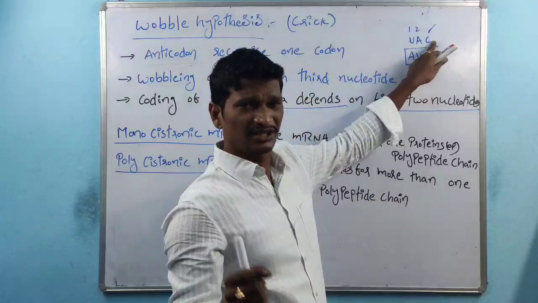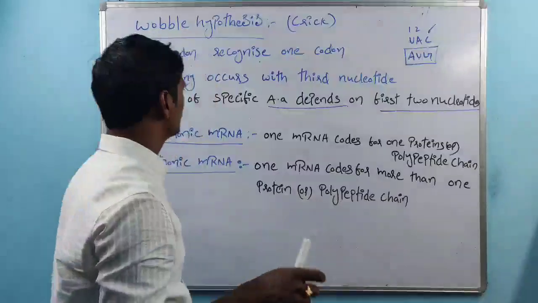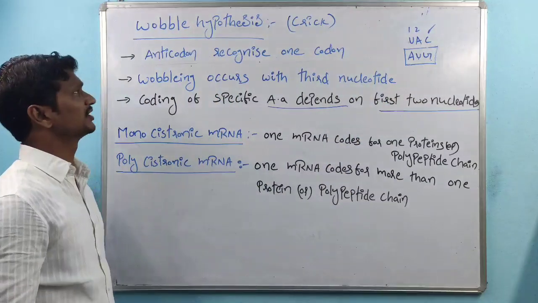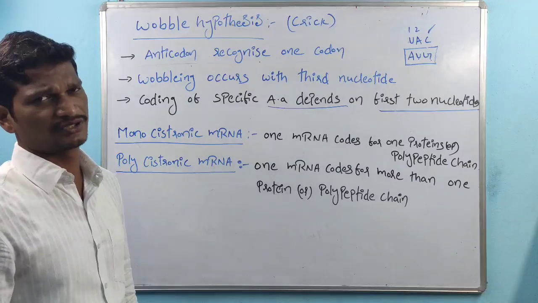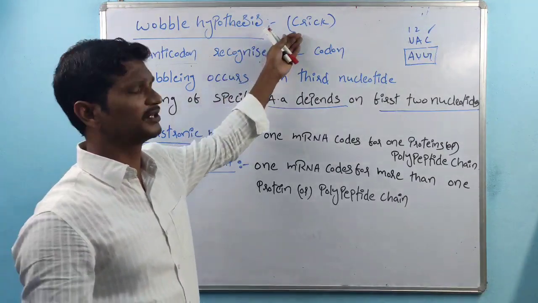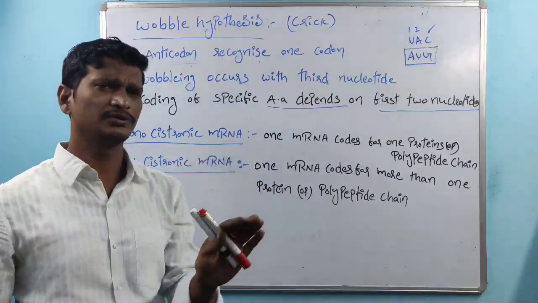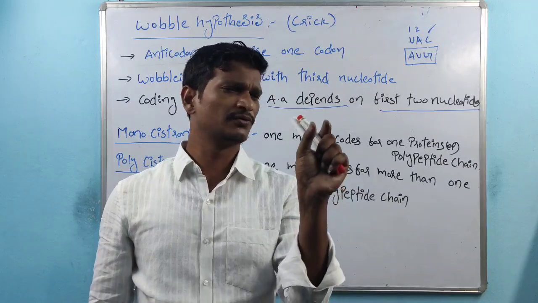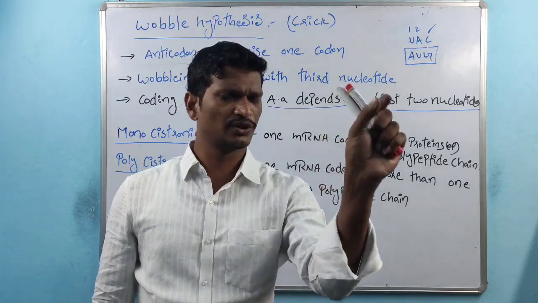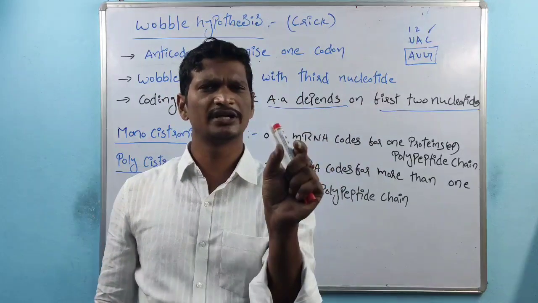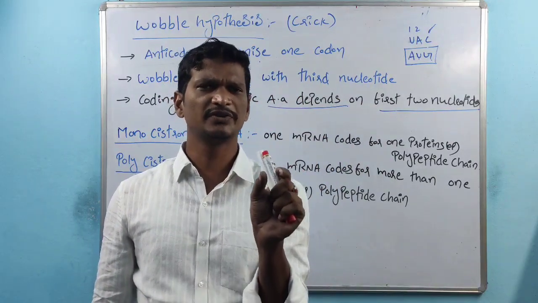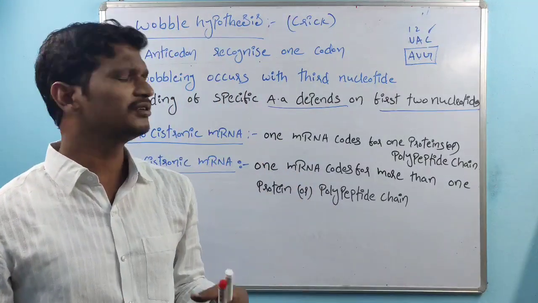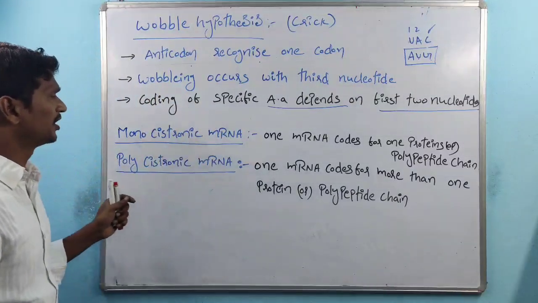The third nucleotide is not considered. Wobbling occurs with the third nucleotide. So this theory is called the wobble hypothesis, proposed by Crick. Very simple. tRNA contains the anticodon. Within the anticodon, the first two nucleotides, the first nucleotide and second nucleotide, are very important to code a specific amino acid. The third nucleotide is not considered. So that is about the wobble hypothesis.